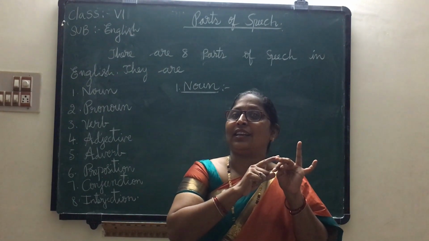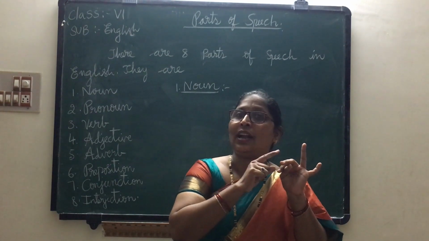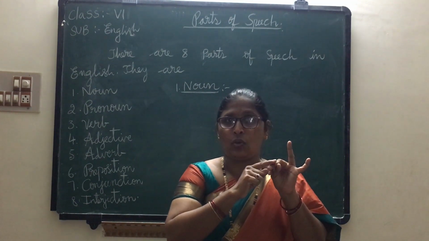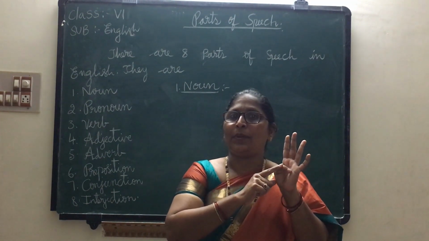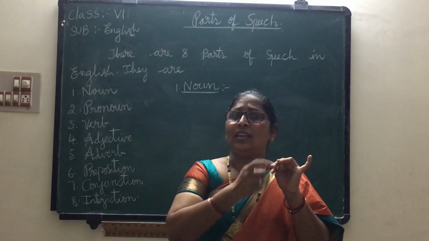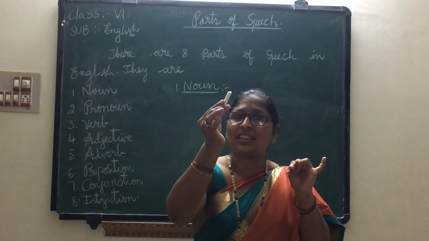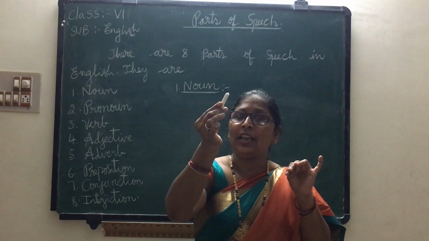Animal, tiger. Tiger is a wild animal. The name of the tiger is also a noun. Next, name of a place, person, animal, thing. What is this? Is a chalk. So this is also the name of a thing. So this is also a noun.